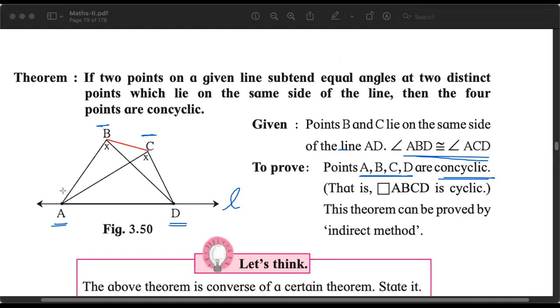This quadrilateral ABCD, the theorem says it is cyclic. It's the same meaning. When we say the points ABCD are concyclic, it means that quadrilateral ABCD is a cyclic quadrilateral.